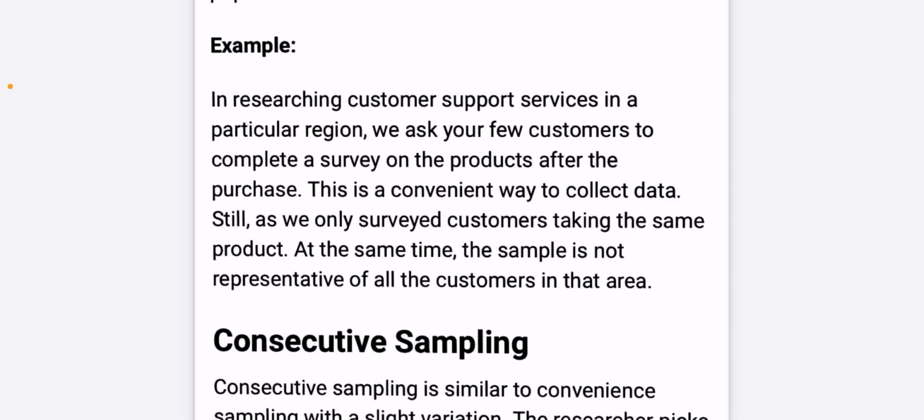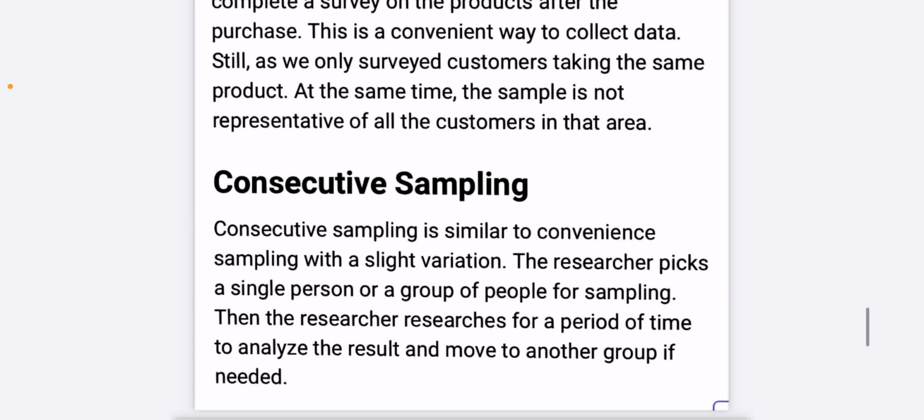This is a convenient way to collect data. Still, as we only surveyed customers taking the same product at the same time, the sample is not representative of all the customers in that area.